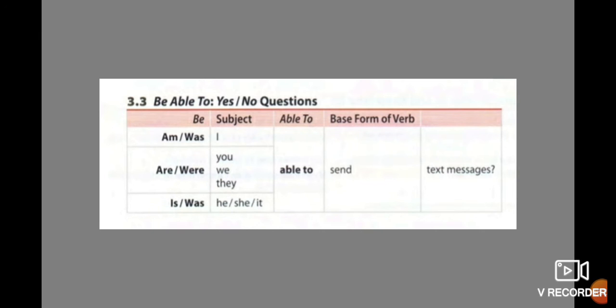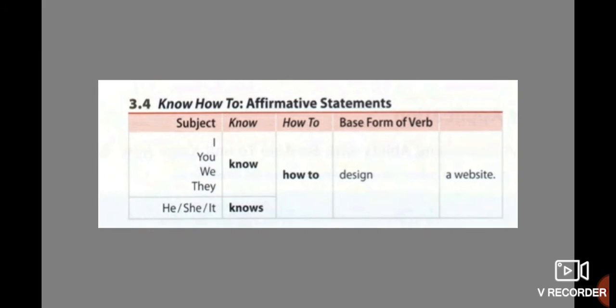That means in interrogative sentences. We have am I or maybe was I. It depends if it is in present or in past. Then we use able to, and then the complement. Are you able to send, or maybe were you able to? Is he able to, or maybe was she able to? Okay, it depends if we talk about third person.